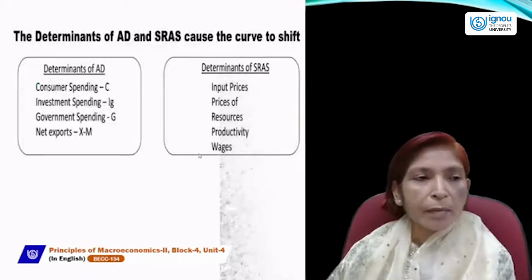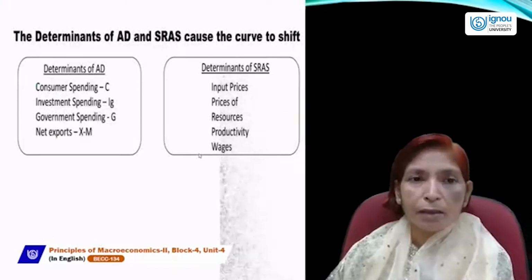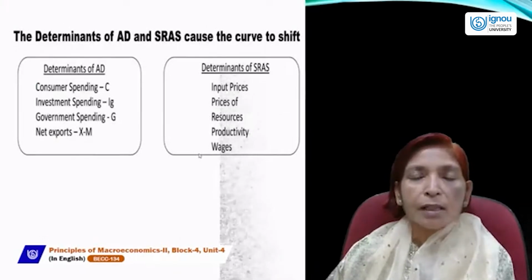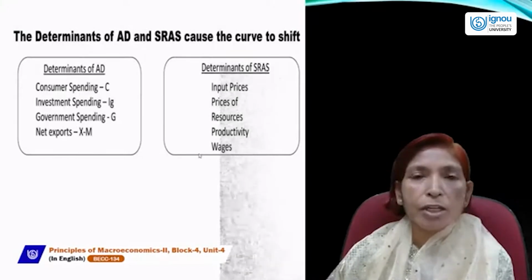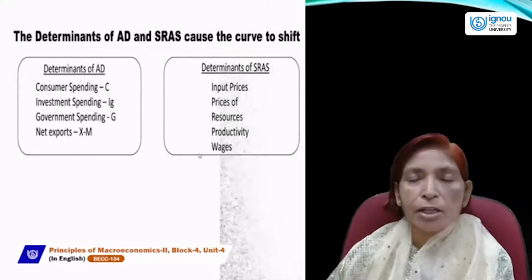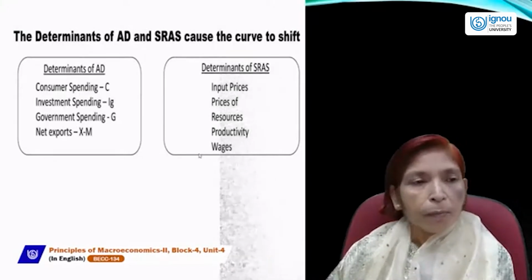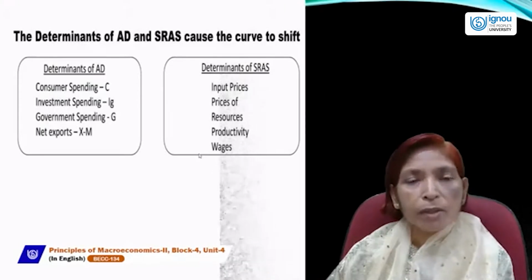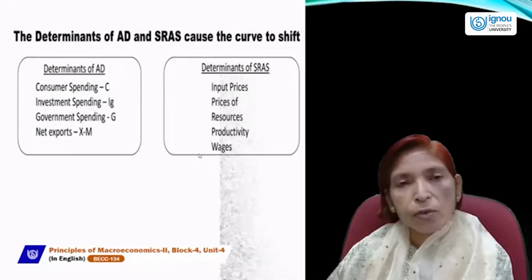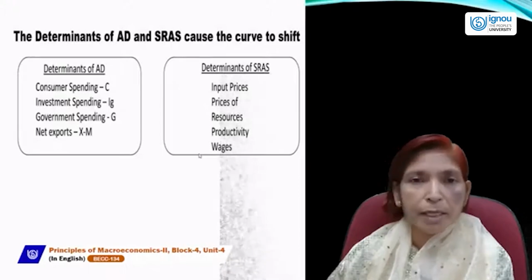Next is, what are the determinants of the AD and SRAS curves? Why do these curves shift? And what are the reasons behind aggregate demand shocks and aggregate supply shocks? As we said, aggregate demand and aggregate supply curves can shift only due to a change in factors other than price.